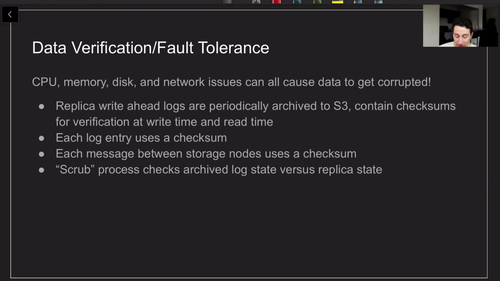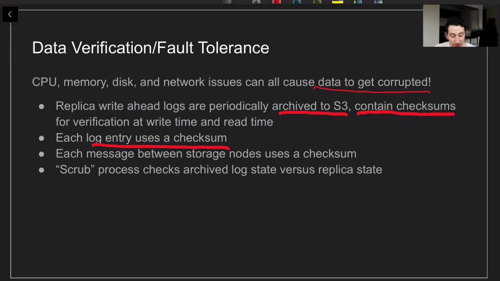Okay, another important piece of this puzzle is data verification. Due to hardware issues or network issues, we can have data getting corrupted all the time. We can have rotten bits or bit flips or things like that. So throughout DynamoDB, pretty much any message being sent from one component to another, we are going to be using checksums to validate it. Examples of things that are being published and communicated are write-ahead logs on every single storage node, which are occasionally archived to S3. So we use checksums on writing them and also on reading them. Basically, every log entry in the Paxos protocol or in the write-ahead log uses a checksum.